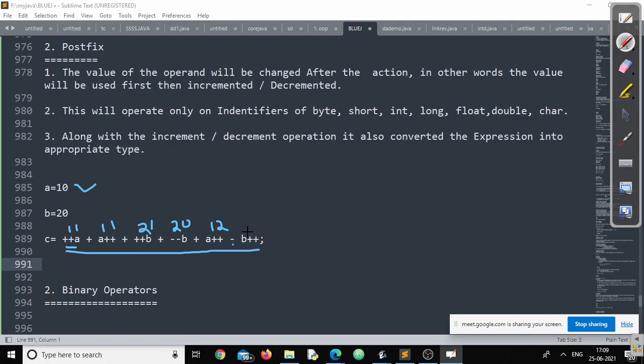Don't think about this operator. I am just asking about this value. Let the minus be there itself. There is no minus in the value, so 20. It's 20 only. Okay. Now, when this expression is over, what is the value of A?